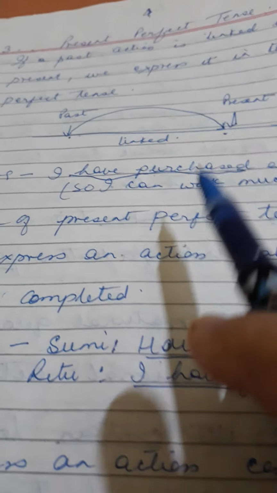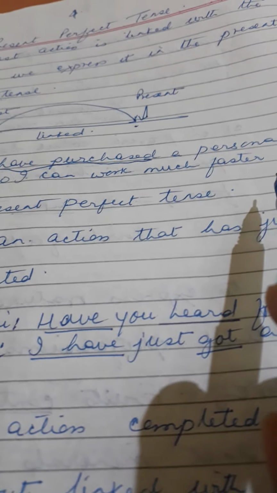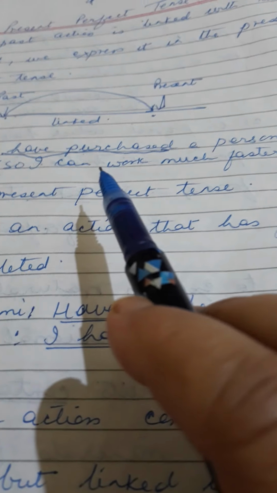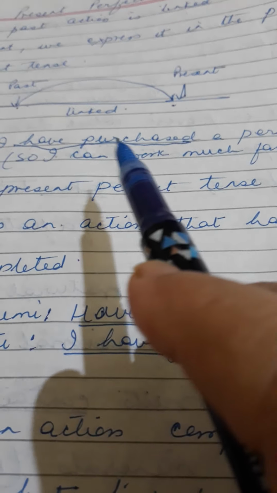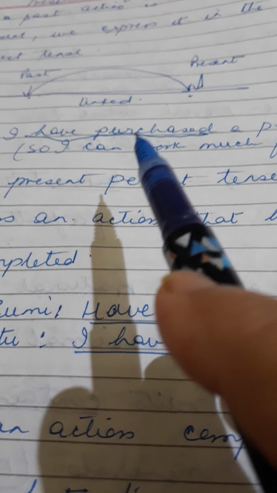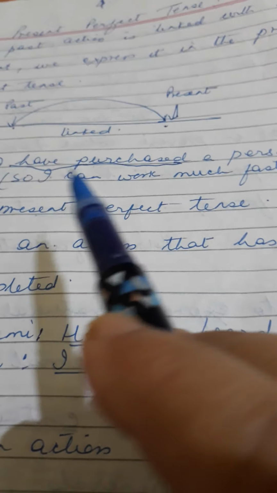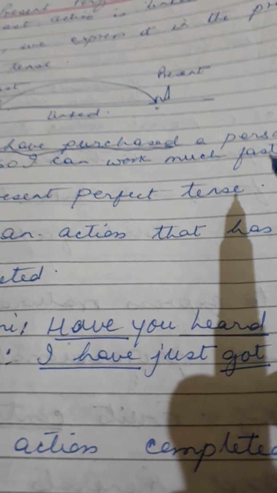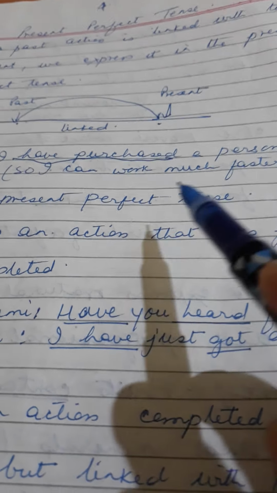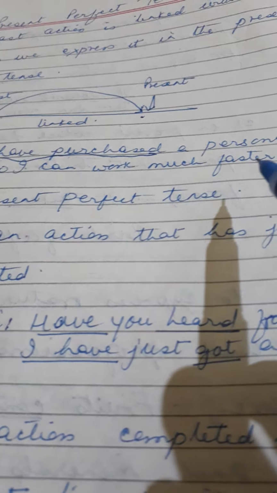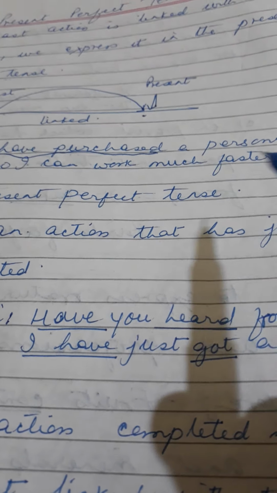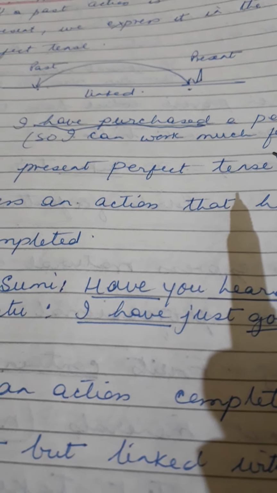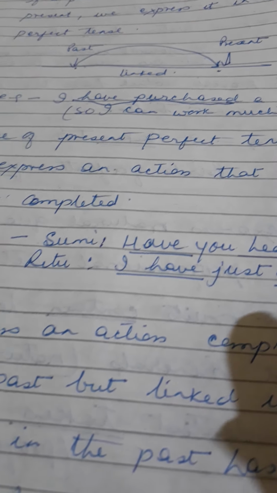For example, I have purchased a personal computer. I have purchased. Have purchased is present perfect tense. Previously I didn't have one. So now I have purchased a personal computer, and that is why I can work much faster. The effect can be seen in the present.